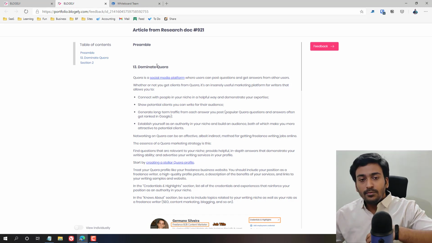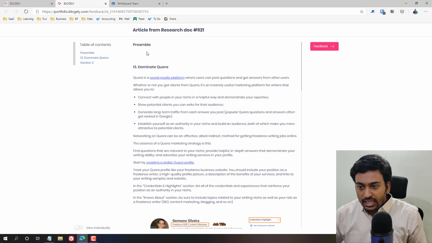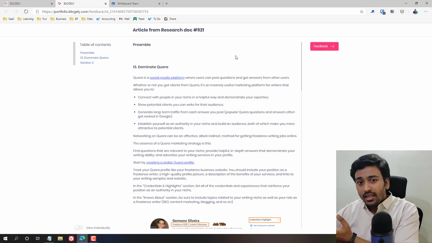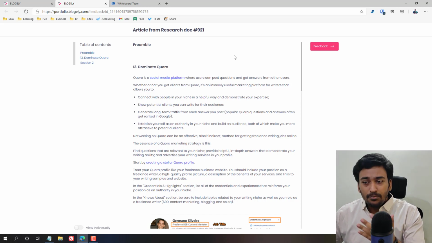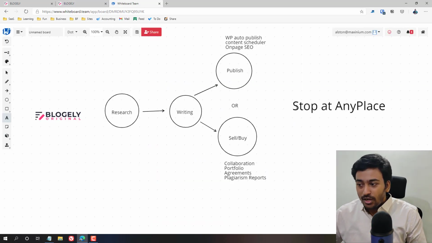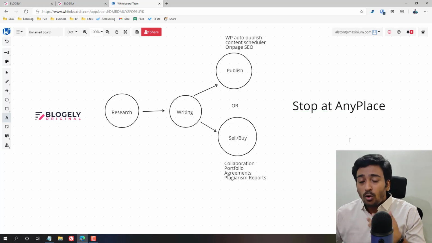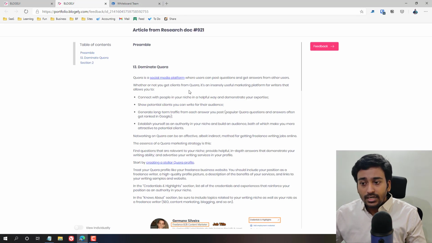Let's say, for example, you've done all the research, you give the keyword data also here, and now the writer can do the writing based on the research. That's why I showed you can stop at any place. It's all according to your workflow. If you want to only use Bloggly for research purposes, you can stop it here, create this document and give it to your article writer.